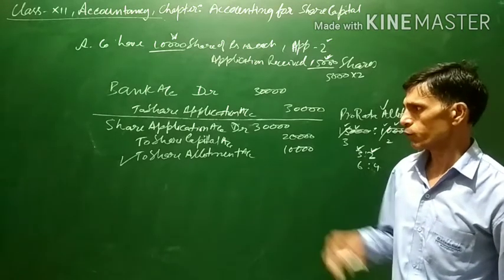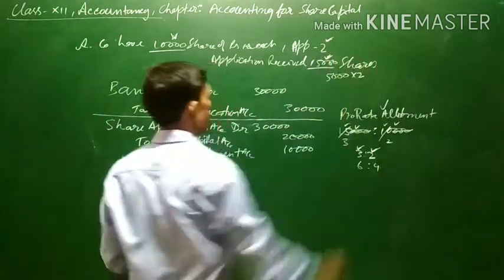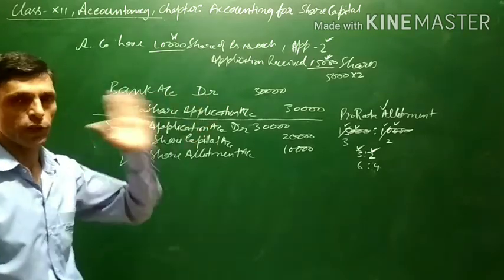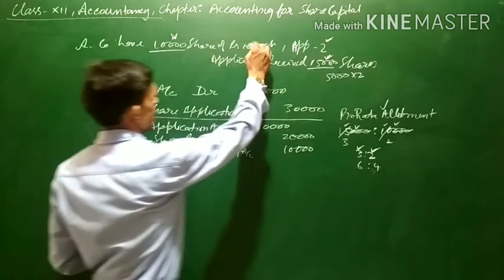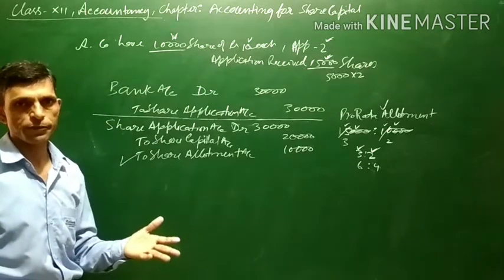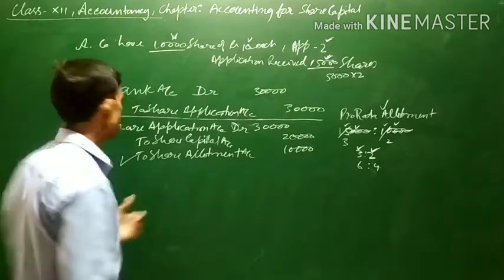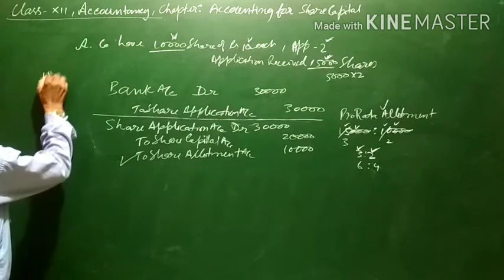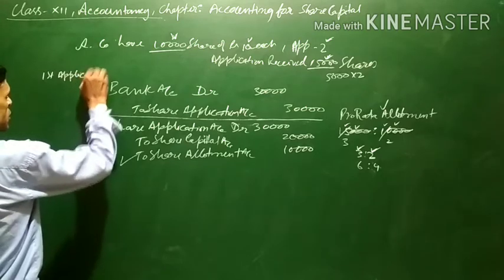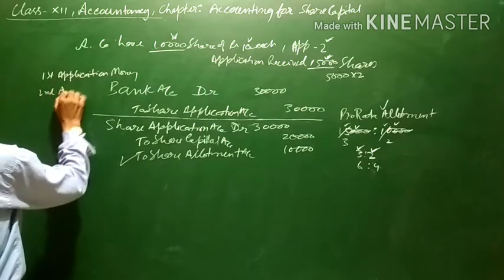One more thing which we have discussed, I told you earlier also, that the share application money can be called for the full amount, the lump sum amount can be called in the very first installment itself. Since the shares are of ₹10 each, the full 10 rupees can be called at the time of application itself. But generally the company calls this money in various installments. I have discussed earlier that the first installment is known as application money. The second installment is known as allotment.